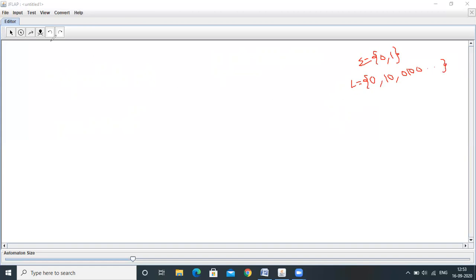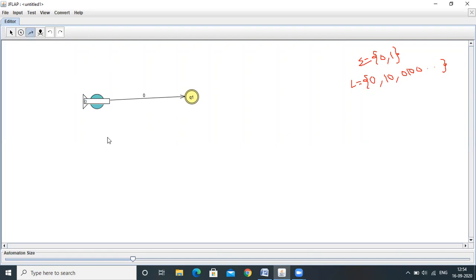Now we will construct a NFA here. Q0, minimum string is 0. So first we will construct NFA to accept the minimum string. This is ending with 0. So this is the final state. This is the initial state. So before ending with 0, you may get any combination of zeros and ones.